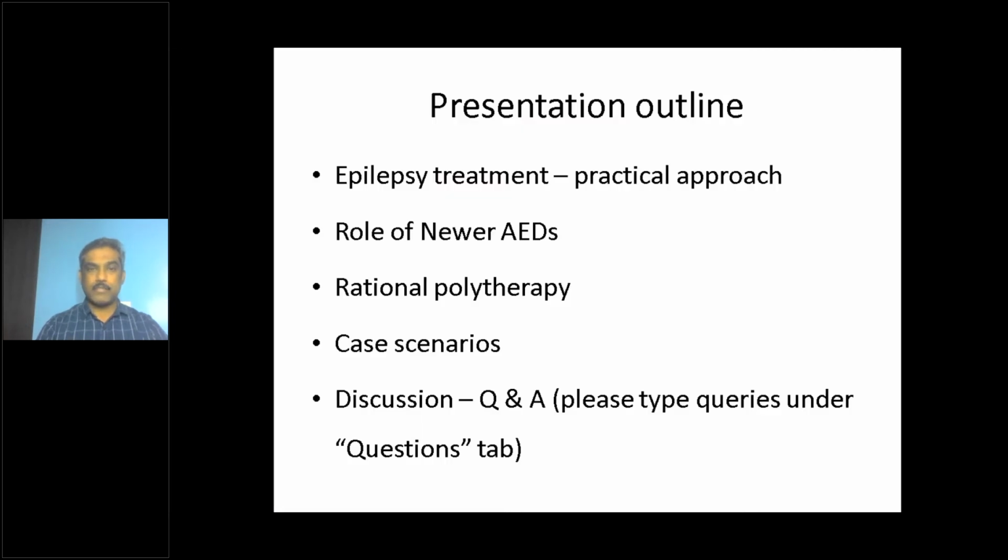So the presentation outline for today is that we will first see epilepsy treatment, how to approach it practically, before going on to the actual topic: the role of newer anti-epileptic medications in the treatment of childhood epilepsy, and rational polytherapy, meaning combining more than two anti-epileptic medications to achieve control when patients fail to respond to one or two anti-epileptic medications. I'll go through 6 case scenarios, and at the end we will discuss.